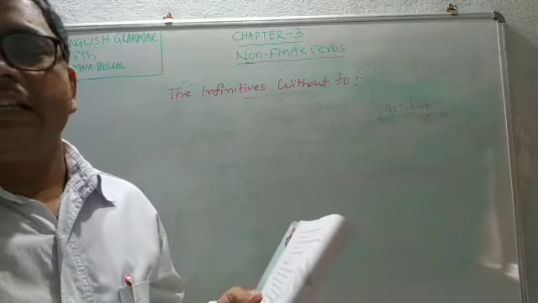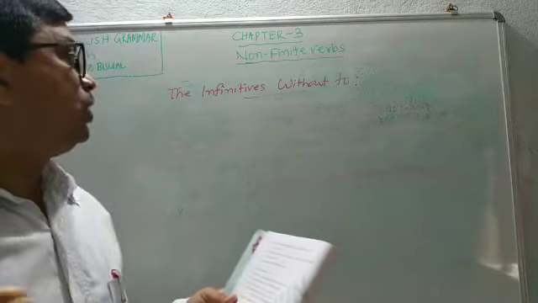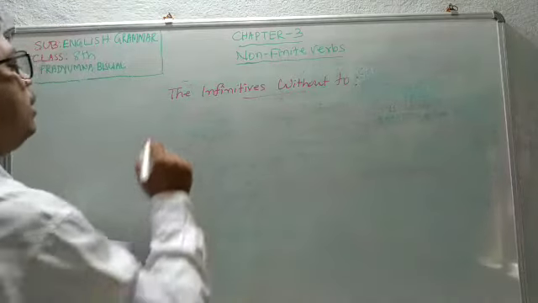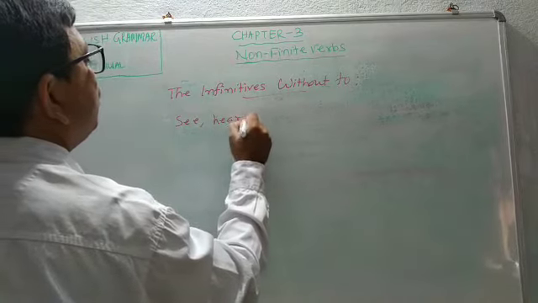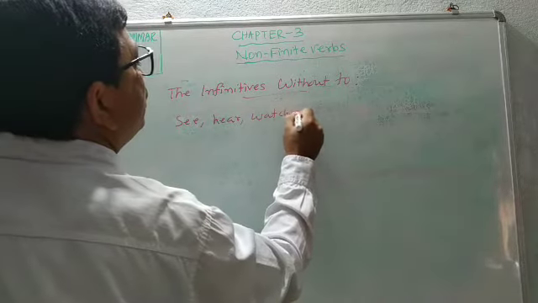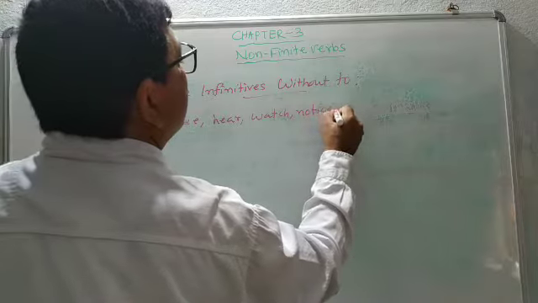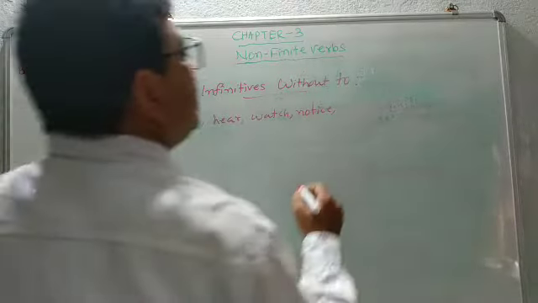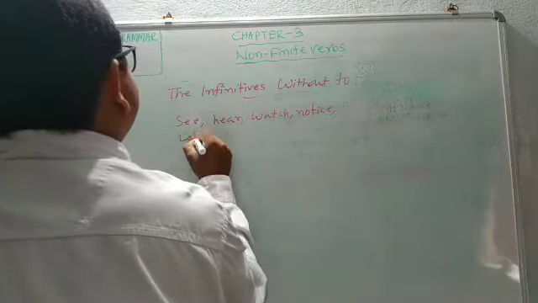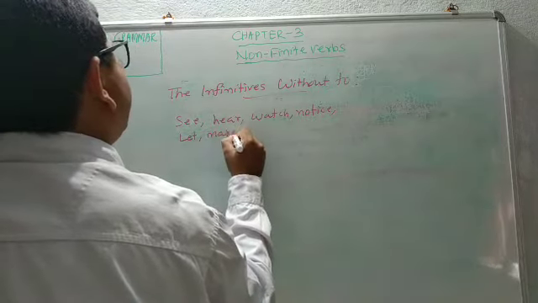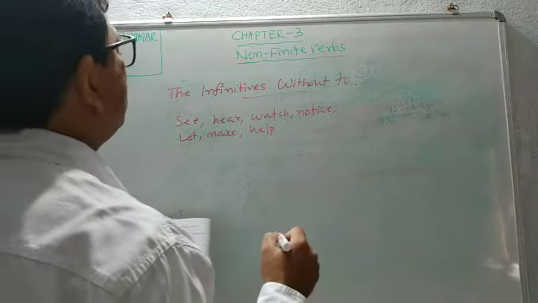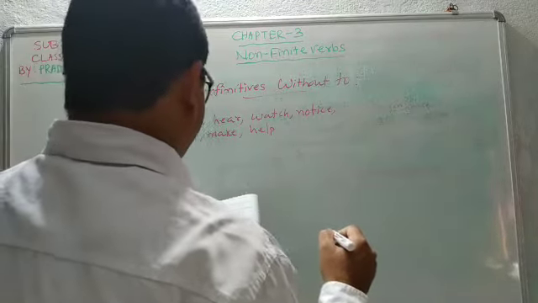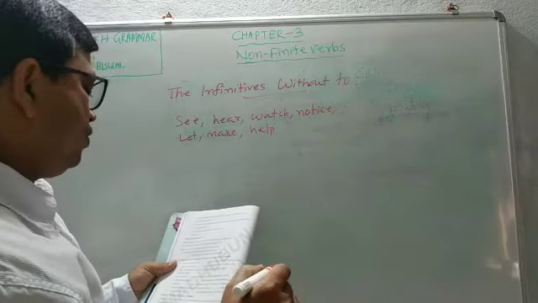So there are some verbs that do not take to infinitives, like see, hear, watch, notice, let, make, help, feel.